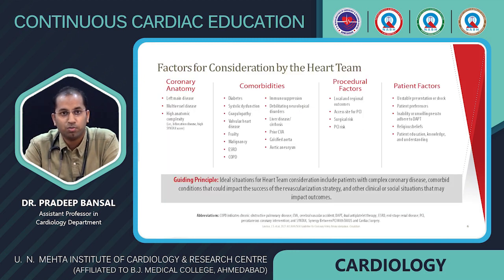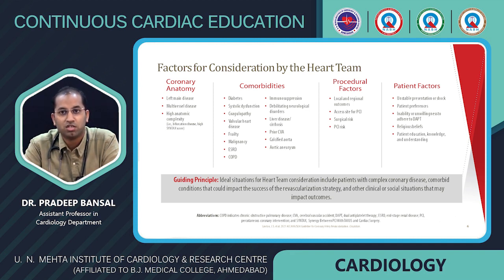So, what factors should be considered by the heart team? Coronary anatomy, like left main disease, multivessel disease, complex anatomy; comorbidities of the patient like diabetes, systolic dysfunction, coagulopathy, valvular heart disease, malignancy, liver disease, prior CVA; and procedural factors like local and regional outcomes, access site for PCI, surgical risk, PCI risk.